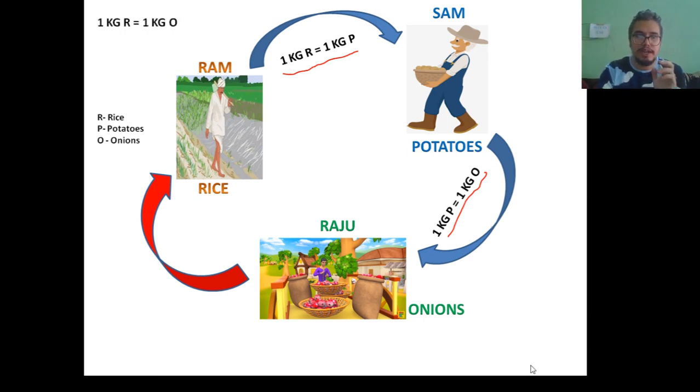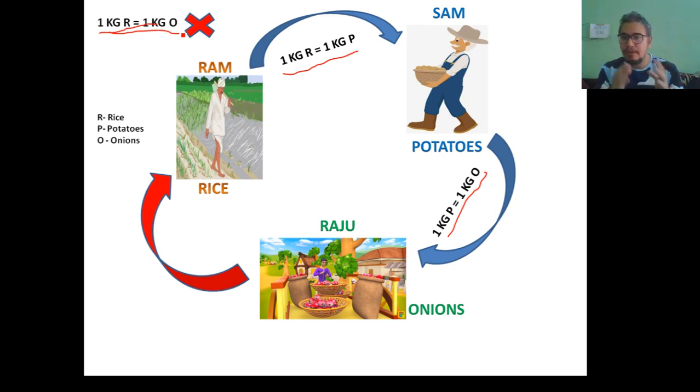You may think that this may be the exchange rate, isn't it? But what happens in reality is that it may not be the case. What happens in a barter system is that the exchange takes place on the basis of the need of the person.